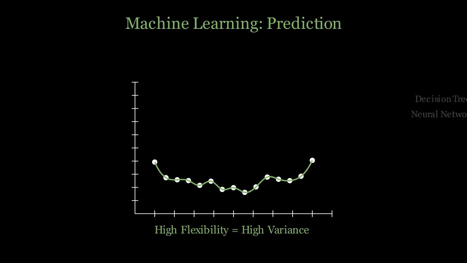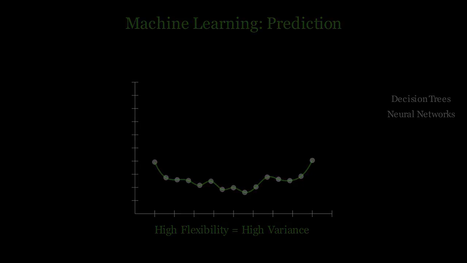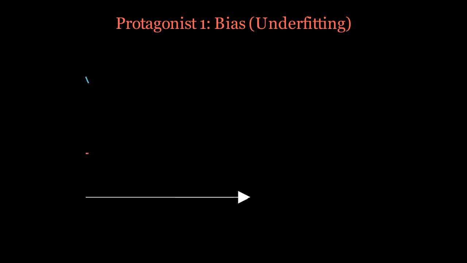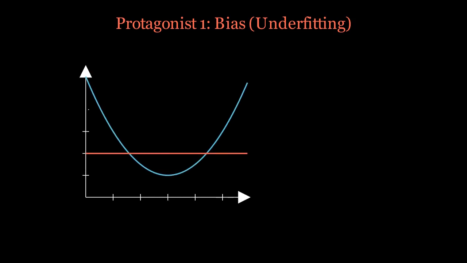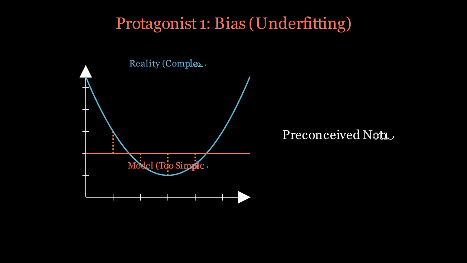Let's define our first protagonist, bias. Bias is the error introduced by approximating a real-life problem, which may be extremely complicated, by a much simpler model. Think of it as a preconceived notion. If you believe the relationship is a straight line, but it's actually a parabola, your model will never be able to capture the truth, no matter how much data you throw at it. This is called underfitting.